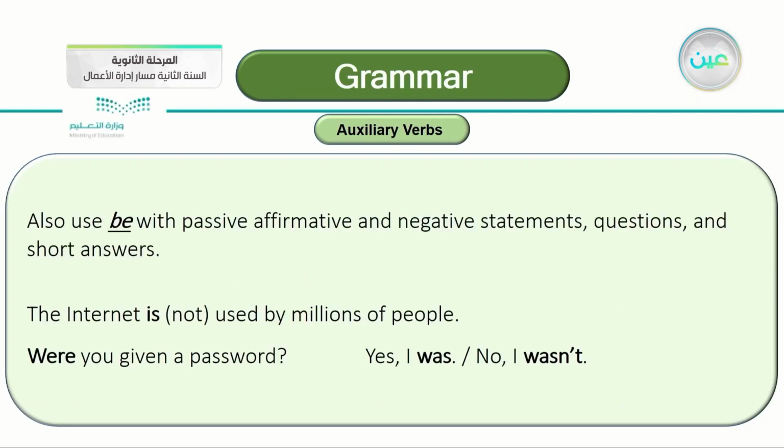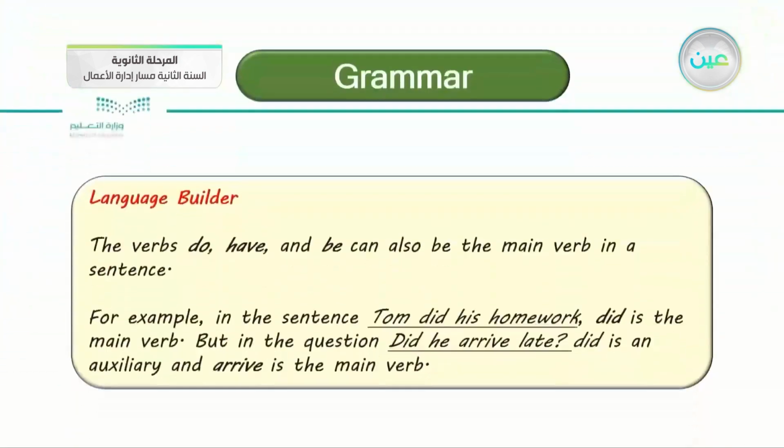We also use be, the verb to be, with passive, affirmative, and negative statements, questions, and short answers. Let's take some examples here. The internet is or isn't used by millions of people. This is passive. Were you given a password? Again, a passive question. You say, yes, I was, or no, I wasn't.